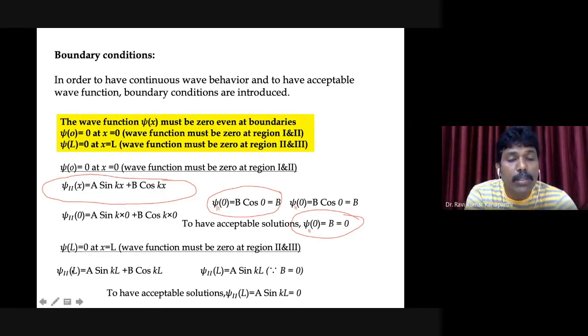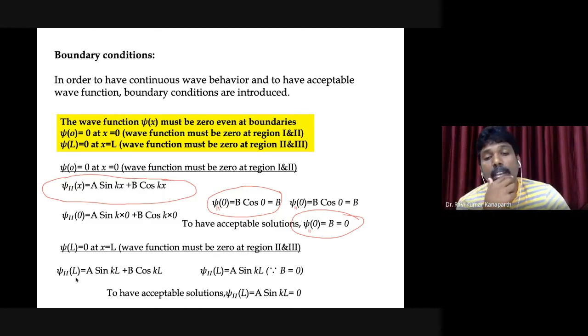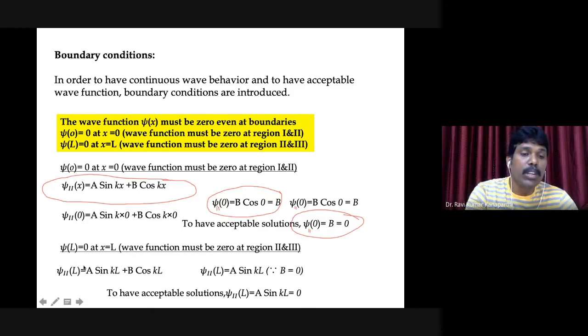In the same manner, we substitute L in place of x, and then we make it equal to 0 to get acceptable solutions. Psi 2 of L, replacing x with L, is equal to a sin KL plus b cos KL.